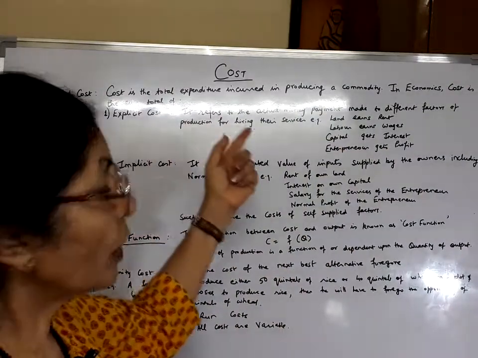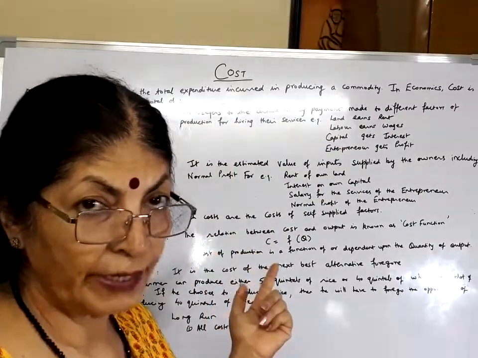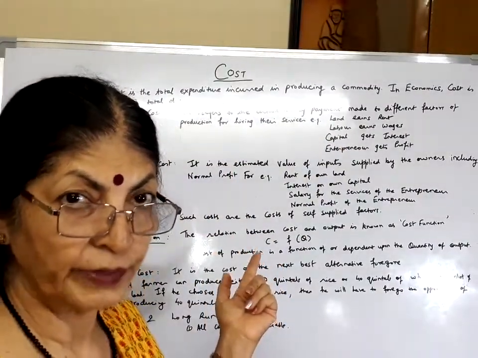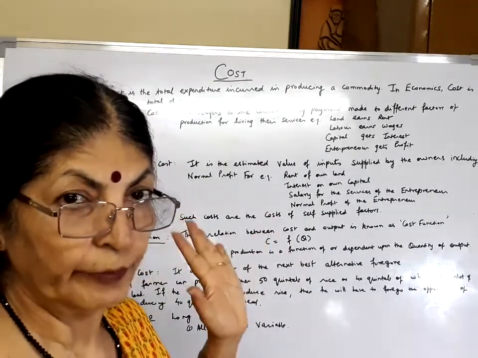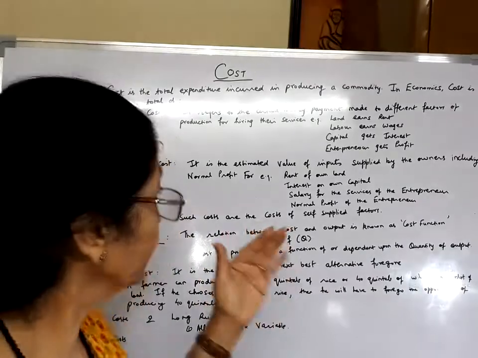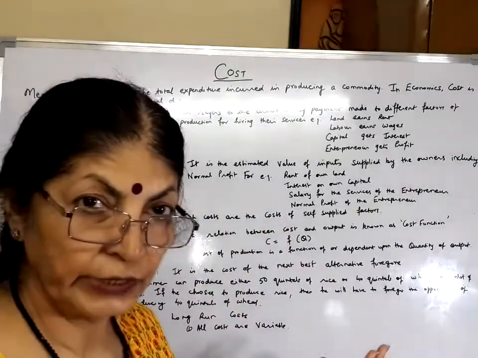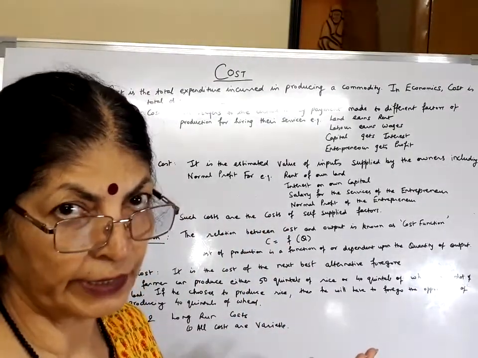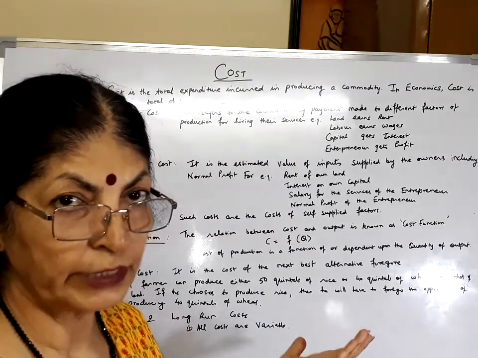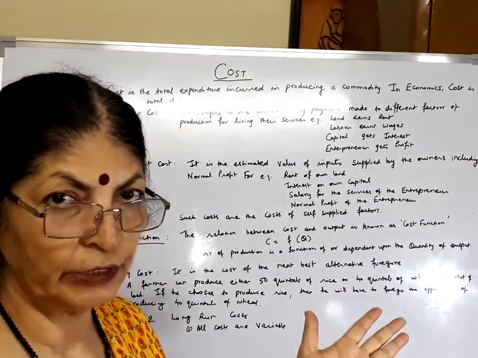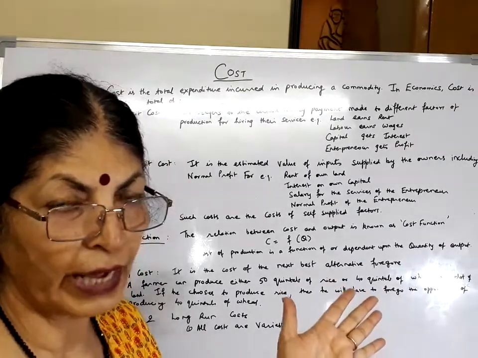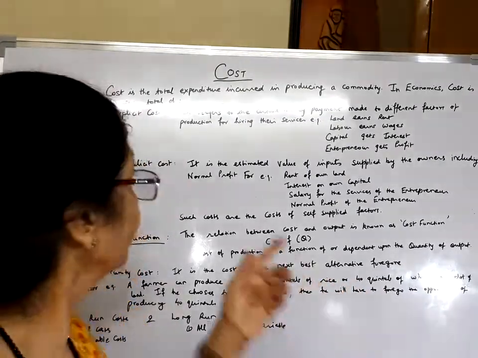Now, it is not necessary that all expenditure has to be done by the entrepreneur in its process of production. There are certain factors of production that are provided by the owner himself, but those expenses that should go to that factor of production must be included, and they are called implicit costs.